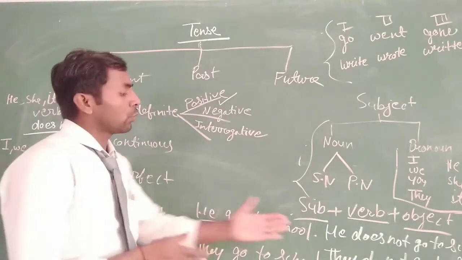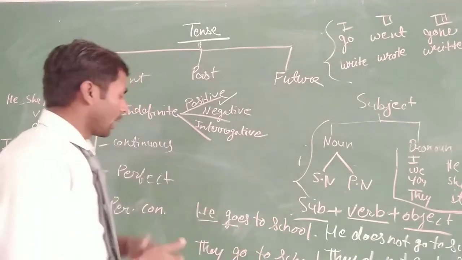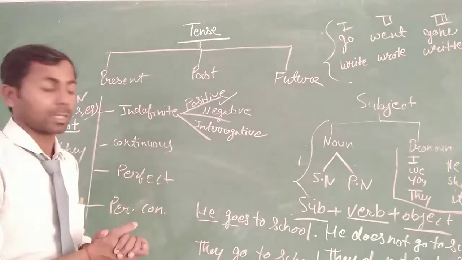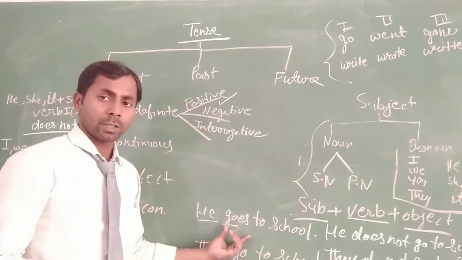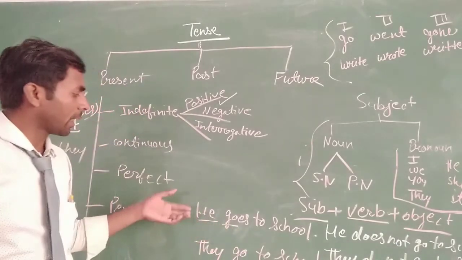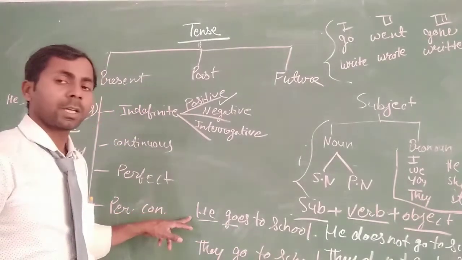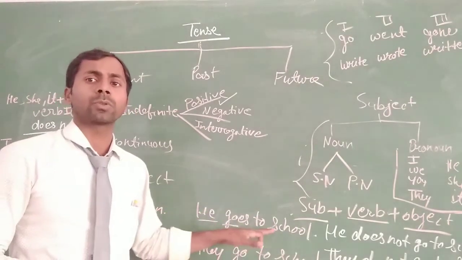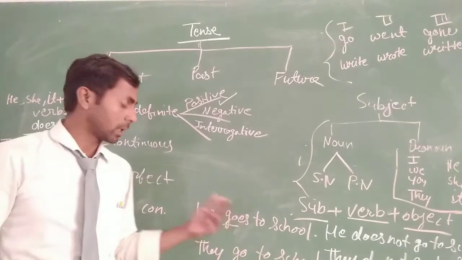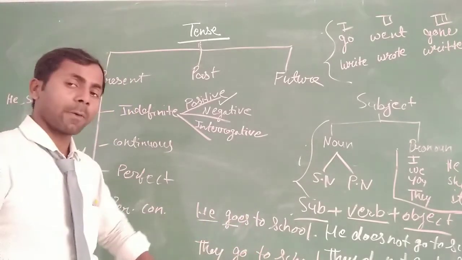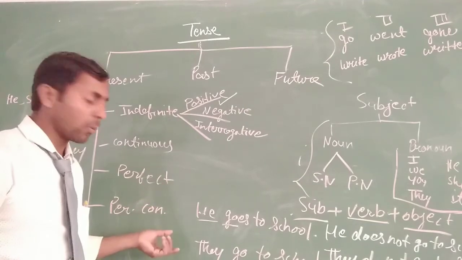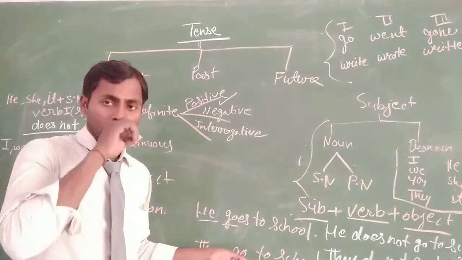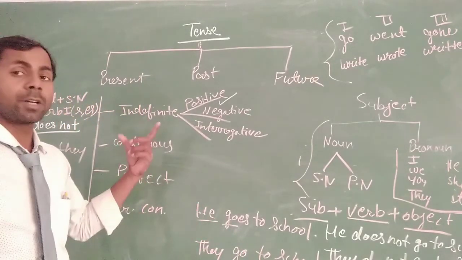And when we use do or does in the beginning, before the subject, then it will be an interrogative sentence. Like he goes to school, it is the positive sentence. When we add does before he, like does he go to school? Does he go to school? Then it will be an interrogative sentence. And here they go to school, then when we add do before the subject, like do they go to school, and put the question mark, then it will be an interrogative sentence.